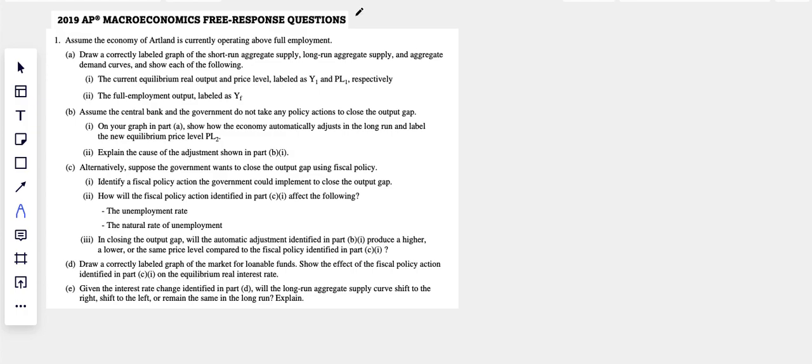I don't know how I've skipped this one. Set 2, 2019. There are set 1 and set 2. Let's just do it. Assume that Artland is currently operating above full employment. If you're operating above full employment, is that a recession or an inflationary scenario?